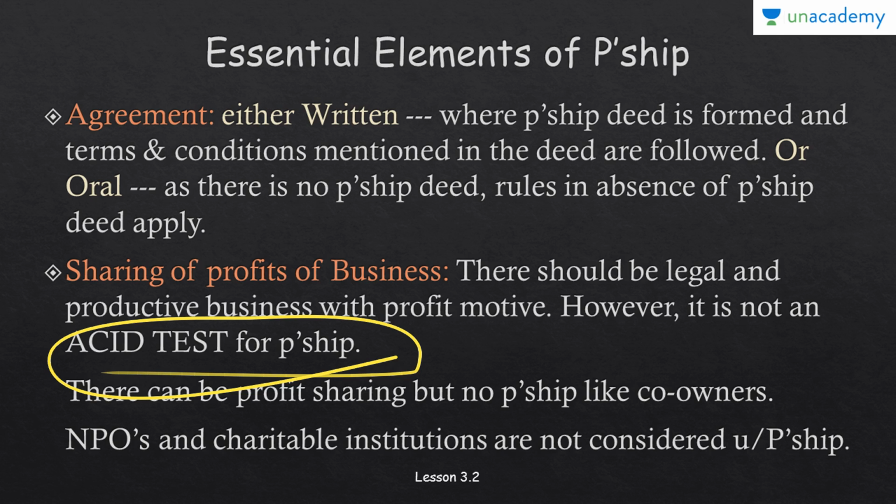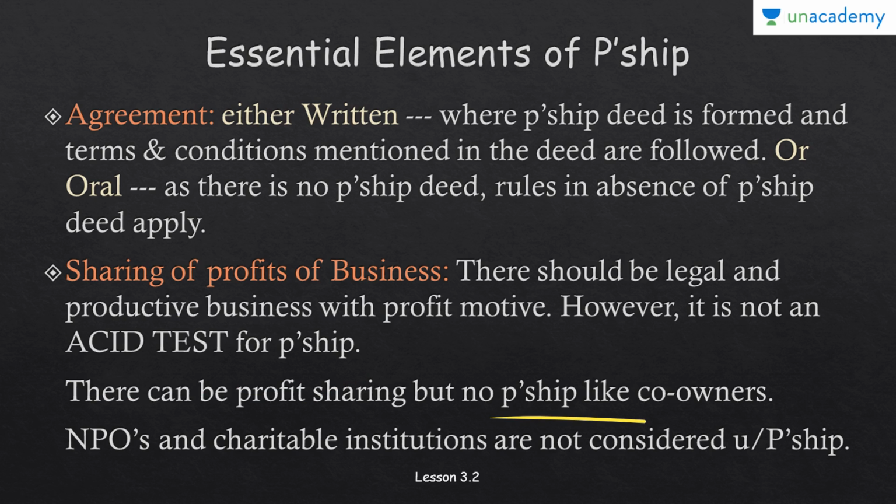For example, there can be profit sharing but no partnership, like co-owners. If there is a property and there are many owners of that property, these owners will be called co-owners of that property. And if that property has been rented, the rent coming from that property will be shared among those co-owners. But is this a business? No, they are not carrying out a business. They are just co-owners, so they are sharing the profits. So sharing of profits is not the conclusive evidence, or the acid test, for partnership.